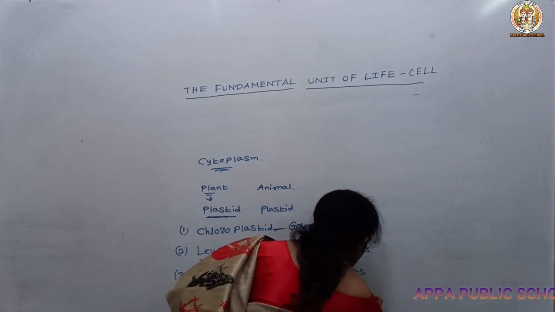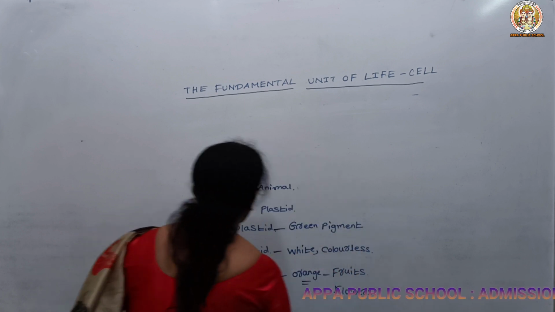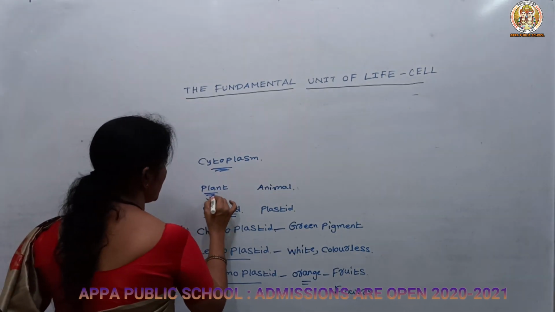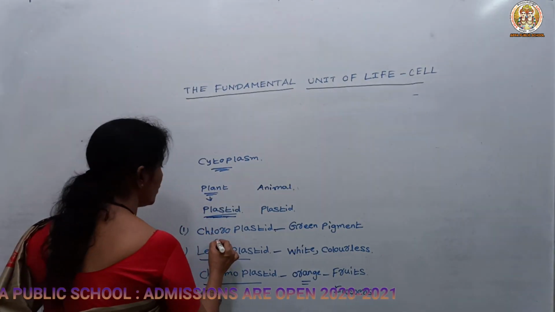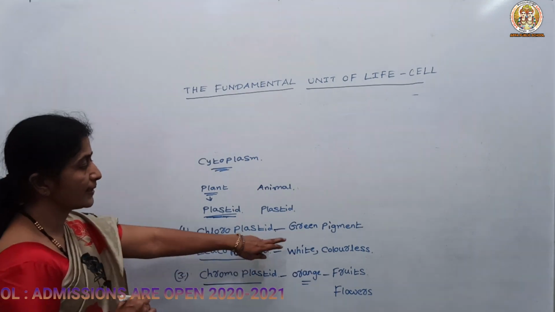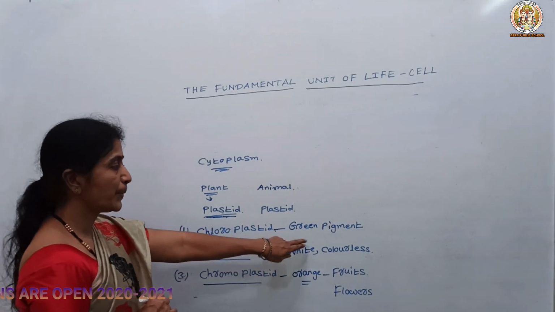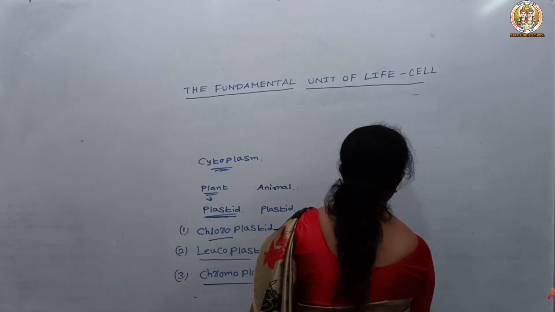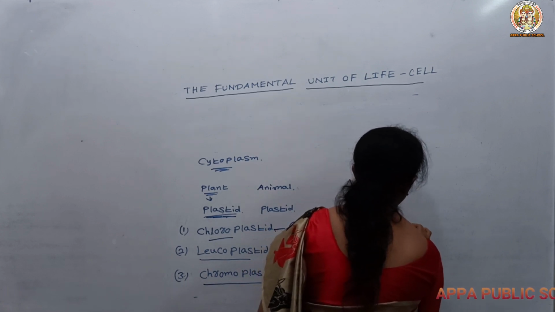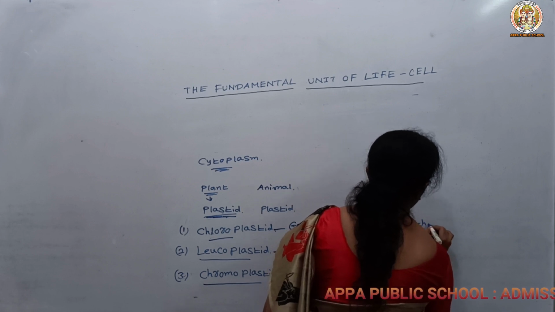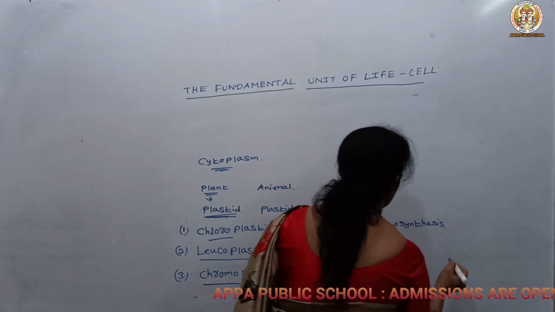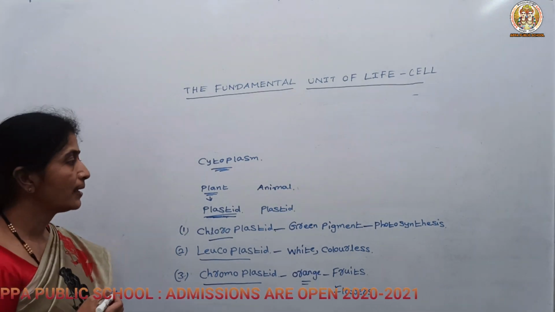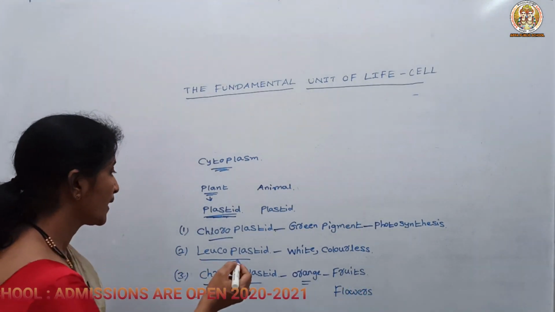In this way, the plastids are the colored pigment which are present in the plant cell, and they are mainly divided into chloroplastid, which consists of the chlorophyll, green pigment, which is responsible for photosynthesis. Already you know photosynthesis is nothing but the preparation of food using the carbon dioxide, chlorophyll, sunlight and water present in the environment.